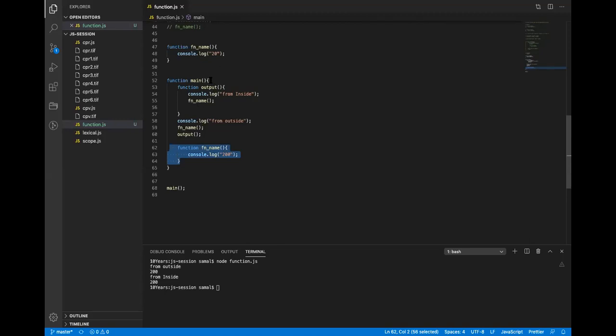It will get hoisted at the top when this application code is run, right? So when this output function is called, it will look for the function name within this scope first. It did not find it. Then it went to its parent scope, and there this function is already defined, and that is why it printed 200 and 200. From inside 200, from outside 200, and from inside 200. I hope this is clear.